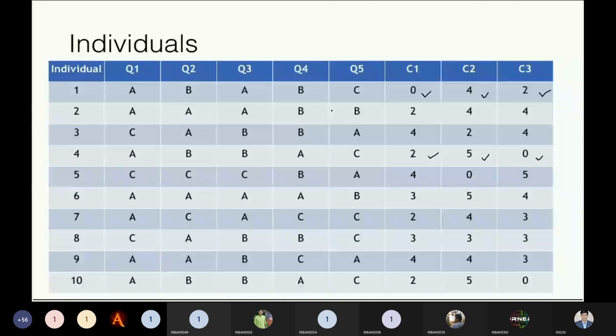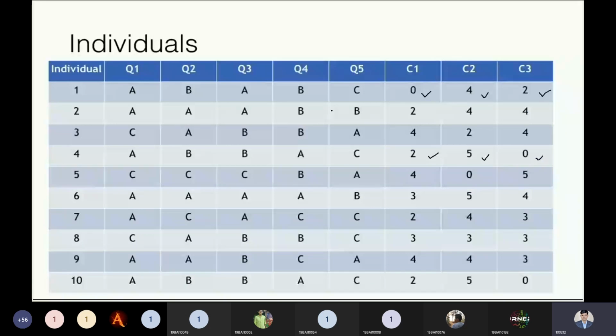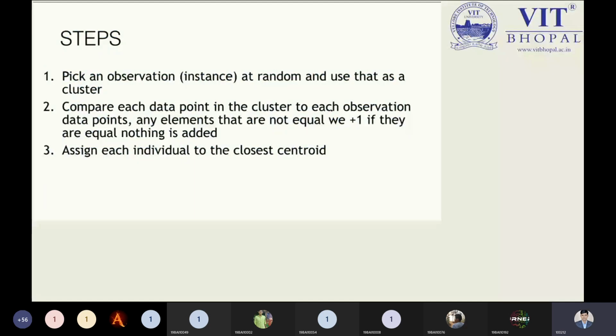See, this was the third step: assign each individual to the closest centroid. Okay, this was our value. We got it. So what is the minimum value we have over here from each and every centroid cluster? C1 cluster, C2, C1, C3. You can observe what the minimum value is for each cluster. Okay, so let us understand this portion right now, this way.